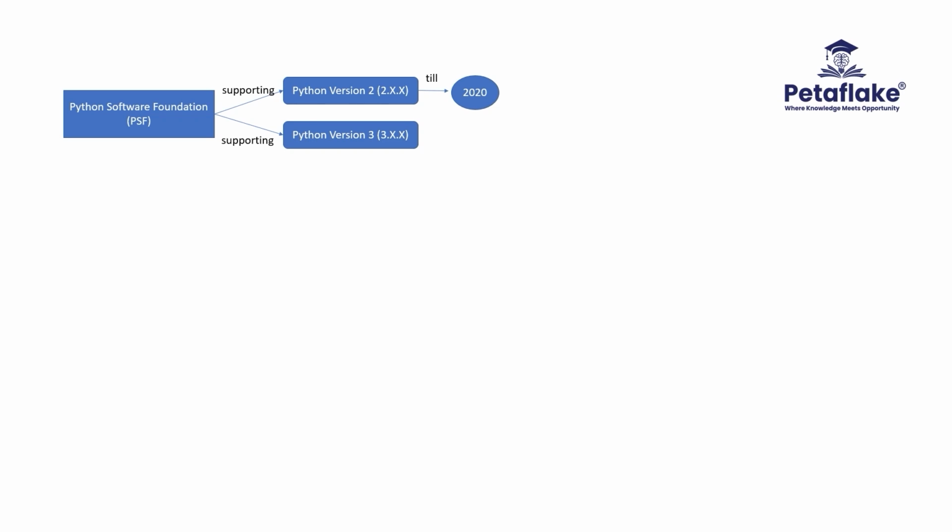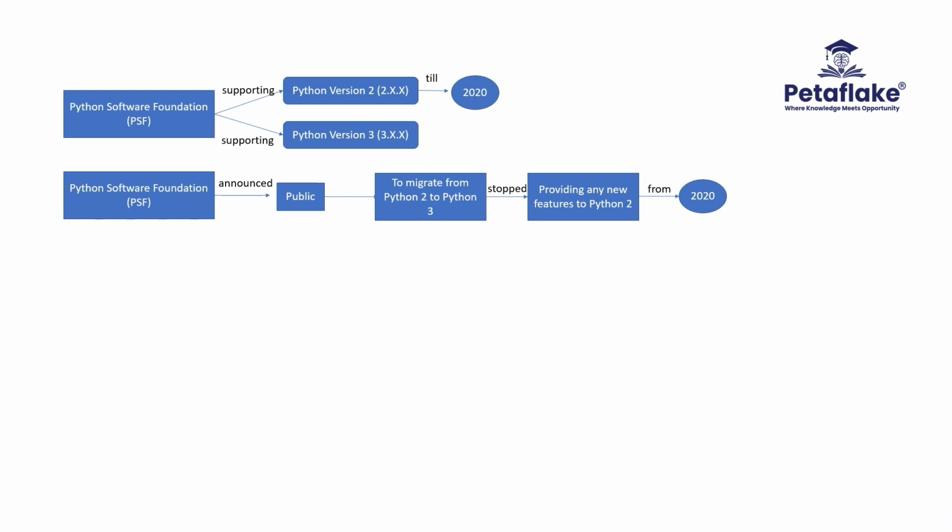Due to this reason, Python Software Foundation publicly announced everyone to migrate from Python 2 to Python 3 as the organization is planning to stop any future enhancement and support to version 2. From the year 2020, PSF decided to discontinue the support and enhancements to Python version 2 as it wants everyone to use version 3 instead of version 2. Currently, everyone is using one of the releases of version 3 of Python and has stopped using Python version 2 completely.